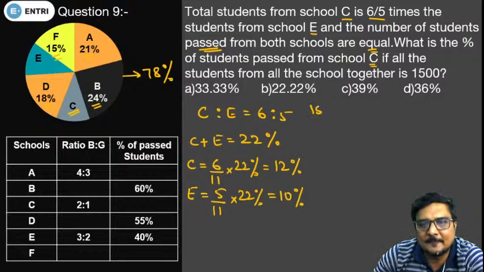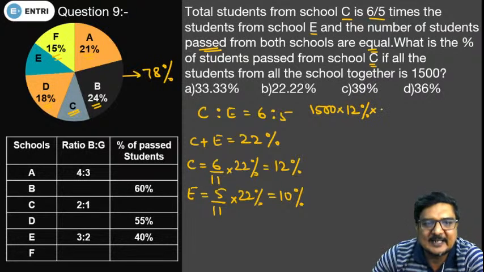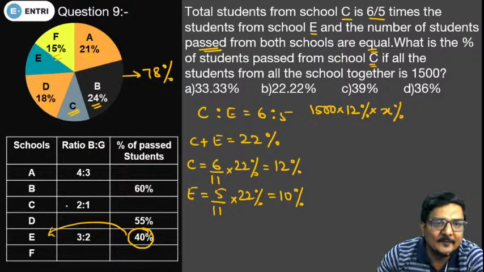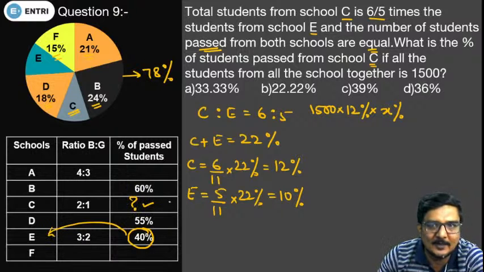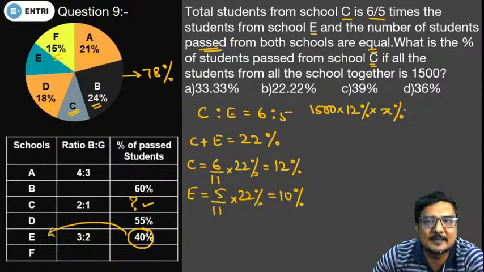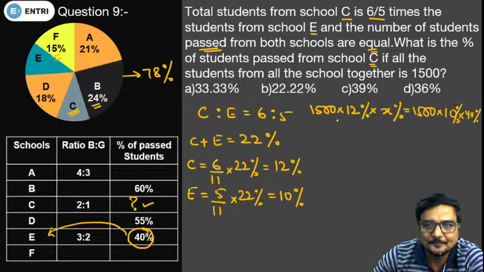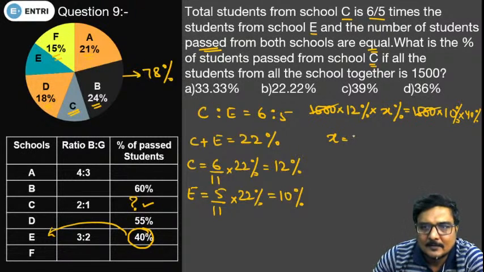If the total number of students is 1500 and the students in school C are 12%, and we assume that X% students passed from C, we are provided with the value of 40% students passed from E, and we have to find the percentage of students passed from C. So let us assume the students passed from school C is X%, and this will be equal to 1500 times 10% times 40%. 1500 cancels out, and X comes out to be 400 upon 12.